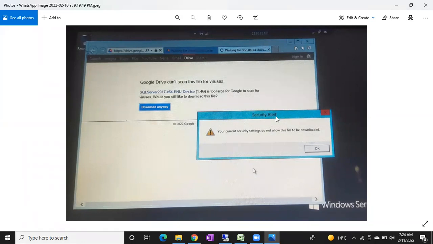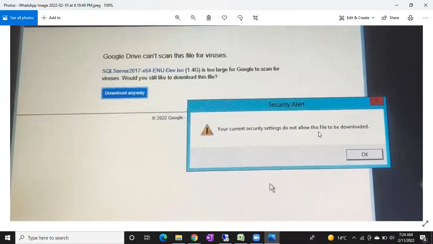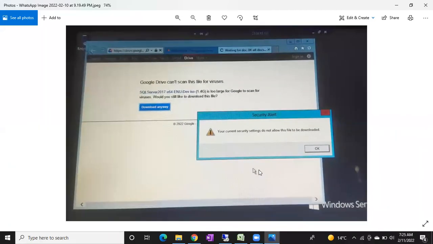In case you are getting a bad request when you copy and paste your SQL Server 2017 software link in the browser, or your current security settings do not allow, or you will get a box, guys. You have to keep on adding the websites. You have to add 10 to 15 times, then you can download it. That is the solution. What if you are getting this error, your current security settings do not allow this file to be downloaded? In this case, how to fix this issue, guys, I'll tell you.